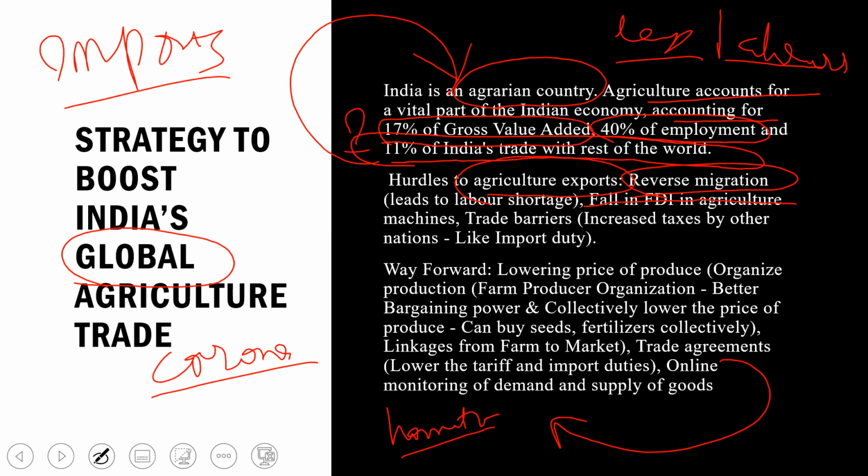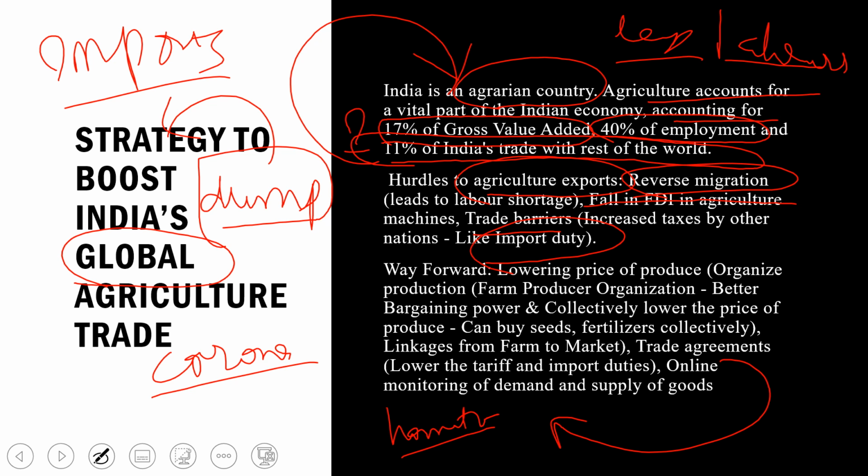And we have trade barriers, as I have said, that all the countries right now, due to this pandemic, only want to export, they don't want to import. That's why we have trade barriers right now. Further, the other countries who do not want to dump other countries' products into their country are imposing import duty on all imports from other nations.